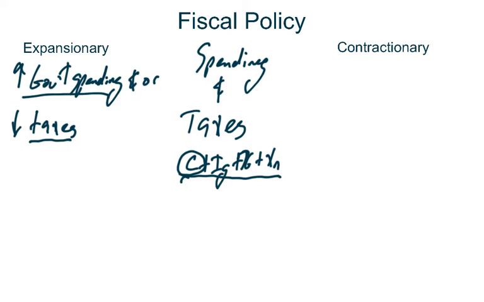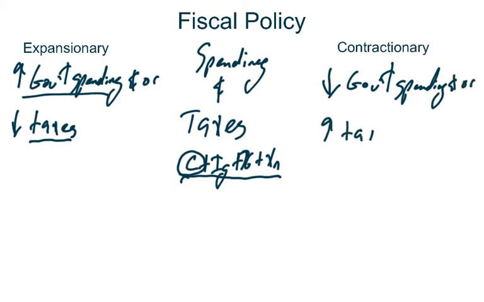But what if it was overheated? What if it's overextended? Unemployment is too low, prices are climbing too fast, we want to slow things down. Well, in that case, we need to implement contractionary fiscal policy. And again, it's just government spending and taxes. But this time, we want to take money out of the economy. And how would we take money out of the economy? We would do it by decreasing our government spending and or increasing our taxes.